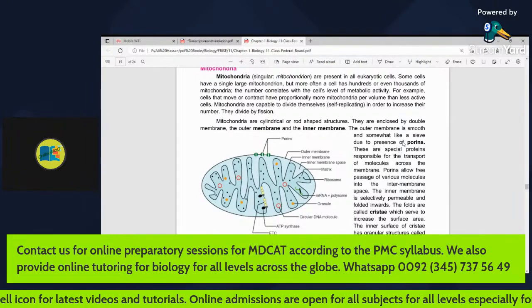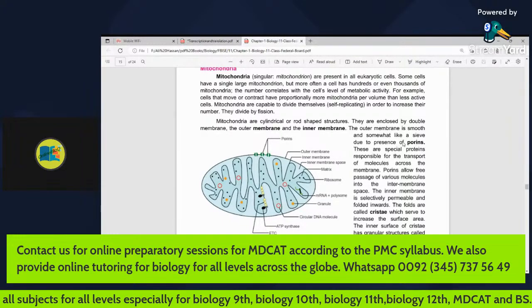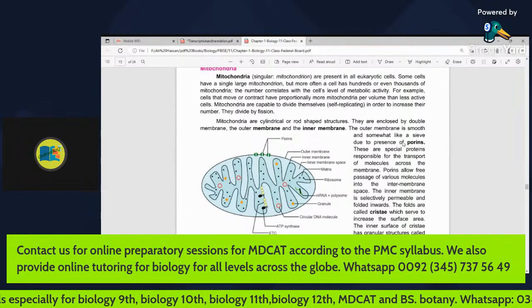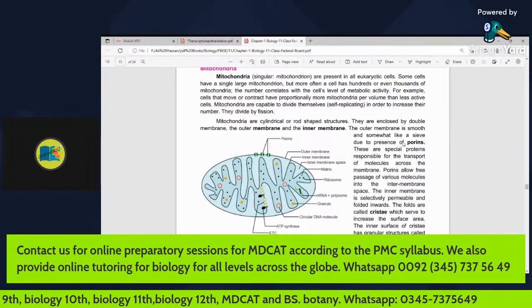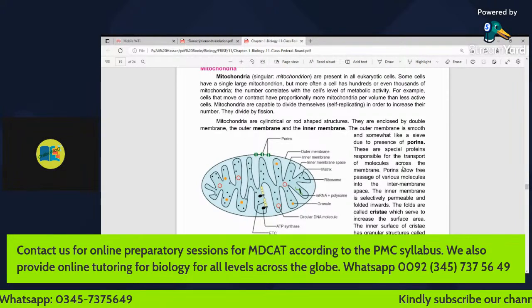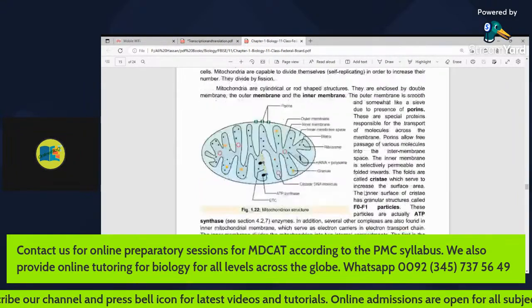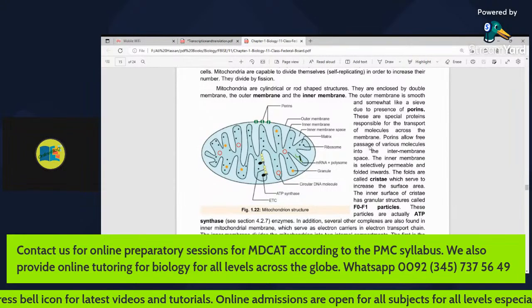It is like a sieve that can filter substances, allowing some substances to pass through it, while other substances are directed to a particular site. Porins are special proteins responsible for the transport of molecules across the membrane. Porins allow free passage of various molecules into the intermembrane space.